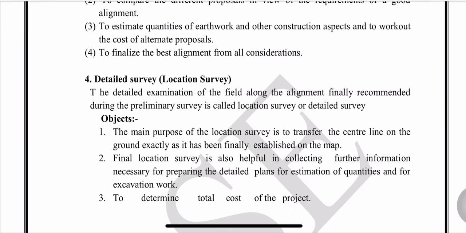Last one is the detailed survey. This survey is carried out after all three surveys. In this survey, we finally start our construction work. The main purpose of the location survey is to transfer the center line on the ground exactly as it has been finalized on the map. Final location survey is helpful for collecting further information for the detailed calculation of the quantities, and they determine the total cost of the project.